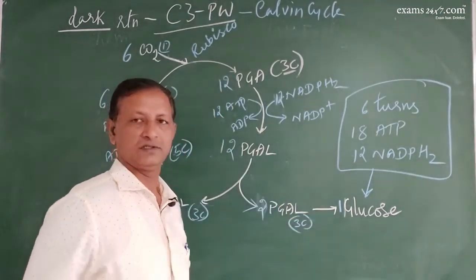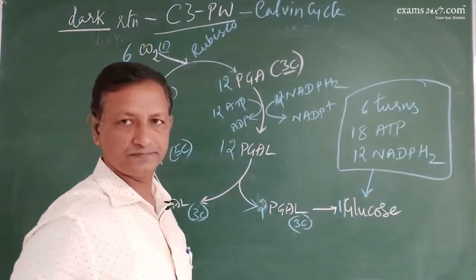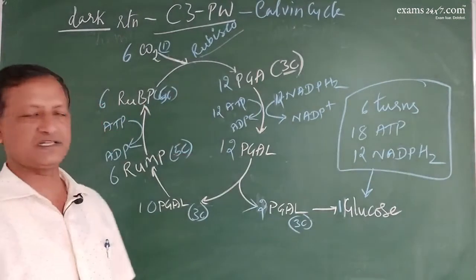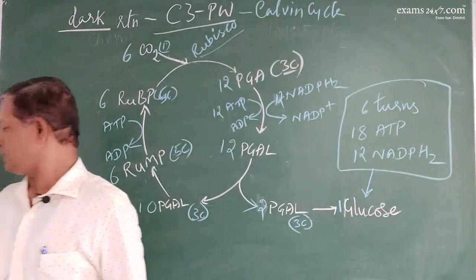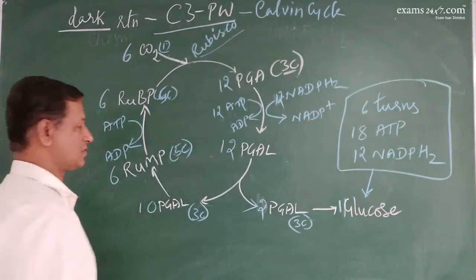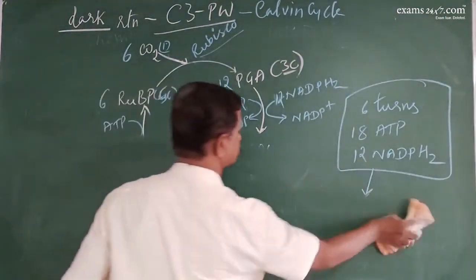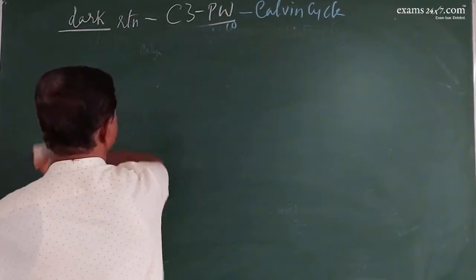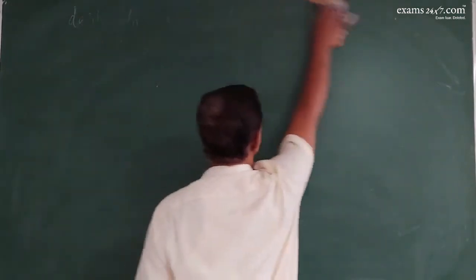Got it? So this is very important, right? This is Rubisco, which catalyzes the acceptance of carbon dioxide. This is called the C3 pathway or Calvin cycle.